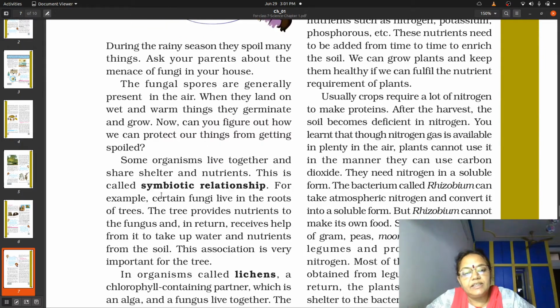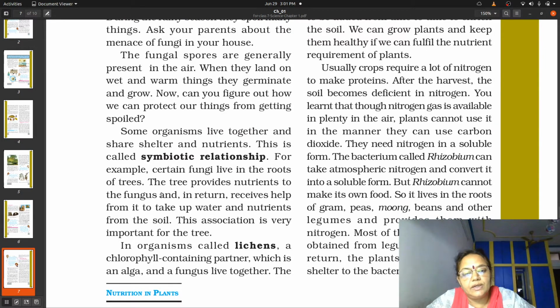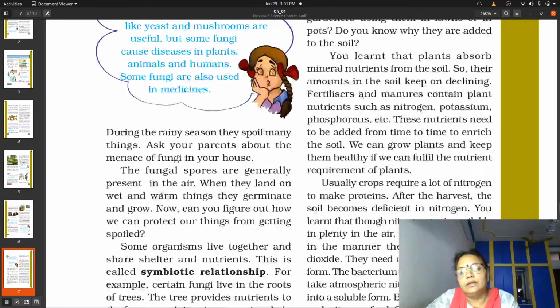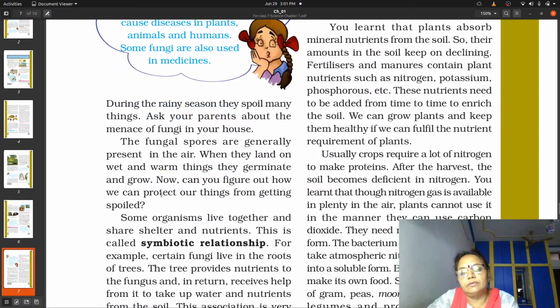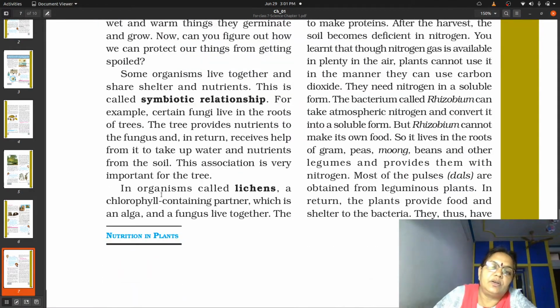The last type of relationship which is found in this particular case is known as symbiotic relationship. We have understood parasitic relationship, and we have understood insectivorous plants. We have also understood that saprotrophs are the type of living forms which grow on dead and decayed organic matter, and now we come to the next part of this chapter which will explain what is symbiotic relationship. Now this symbiotic relationship is a relationship in which two partners play an active role to benefit each other.